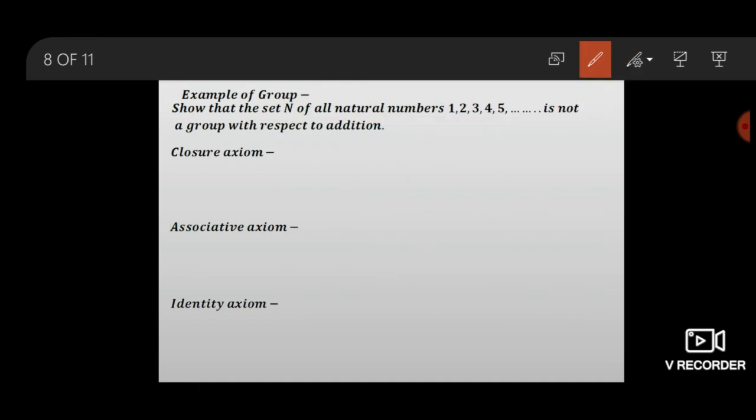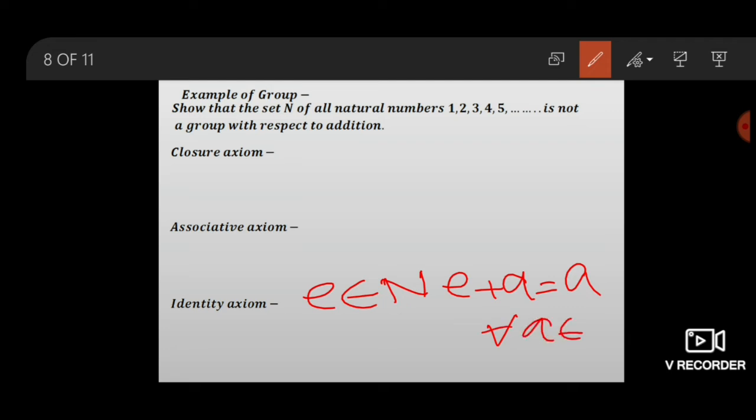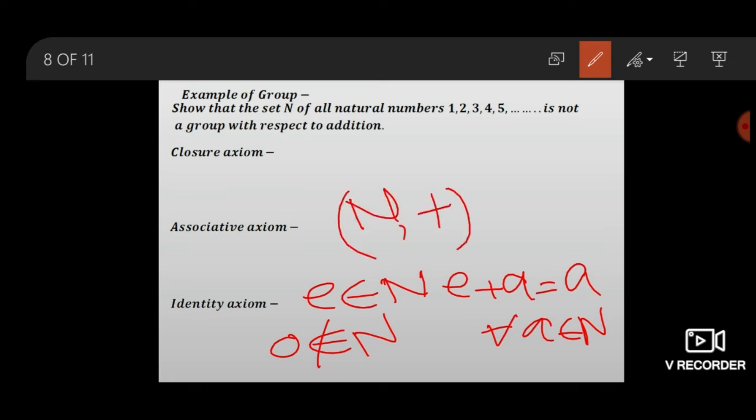Now, but there exists no natural number E belonging to N such that, by definition of group, E plus A equals A for all A belonging to N. For the addition of numbers, the number 0 is the identity and 0 does not belong to N. Therefore, N plus is not a group.